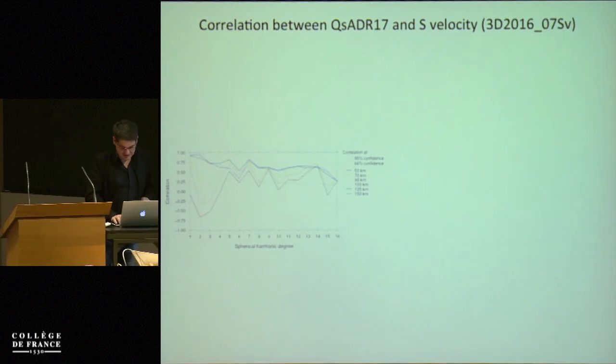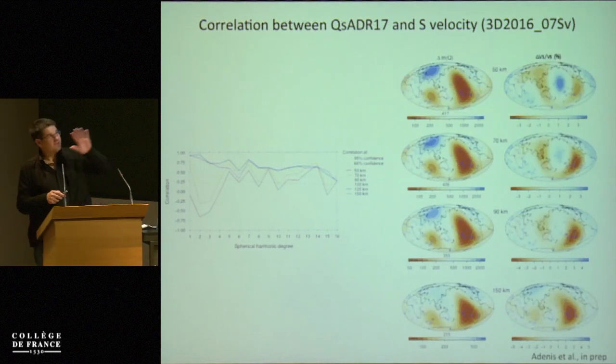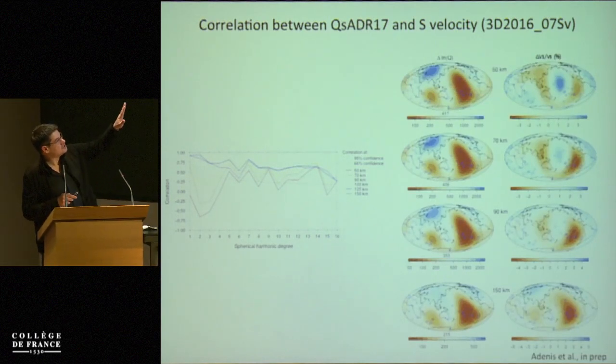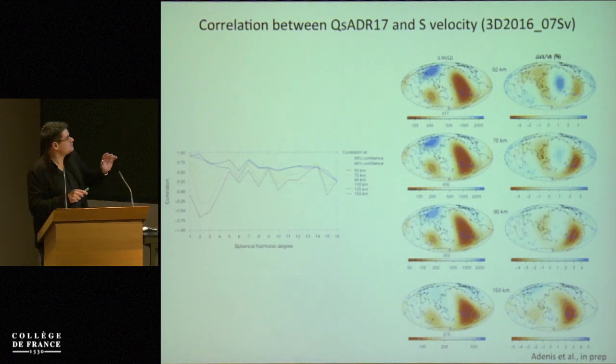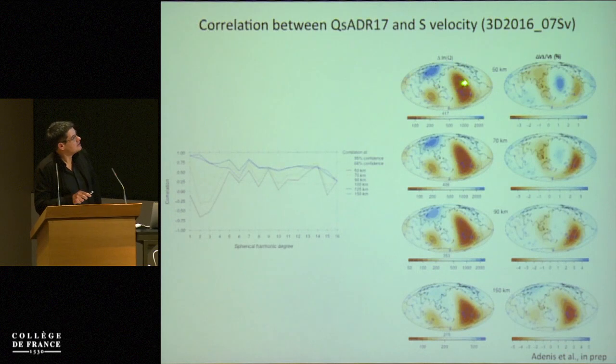And if we want to understand the reason for this anti-correlation, we can just take our attenuation and our shear velocity maps, and we filter out, we remove the short wavelength component. So these maps contain only the first, second, and third spherical harmonic degrees. And you understand immediately why the maps do not correlate.